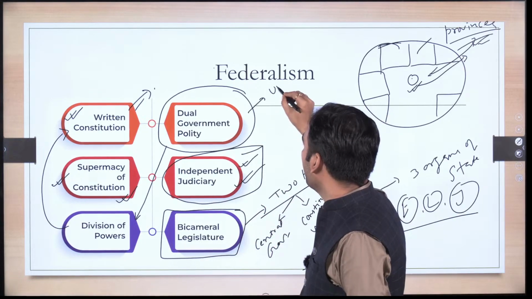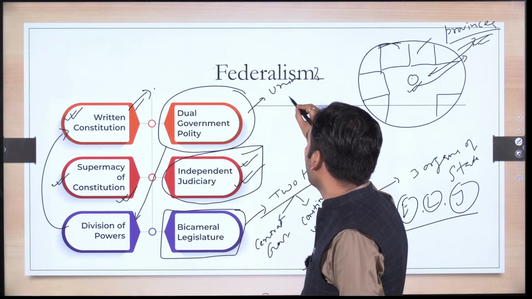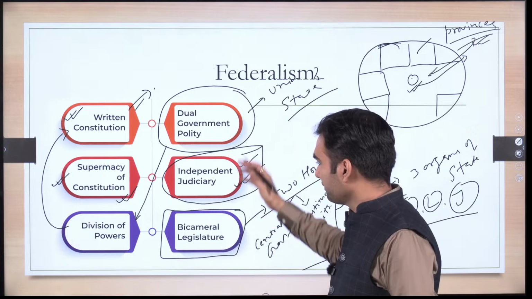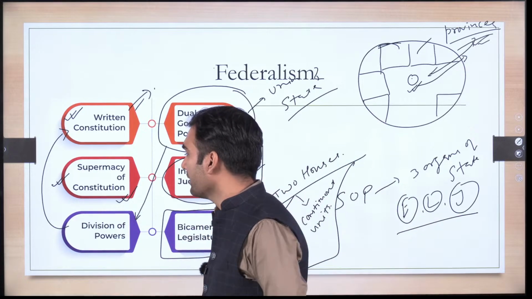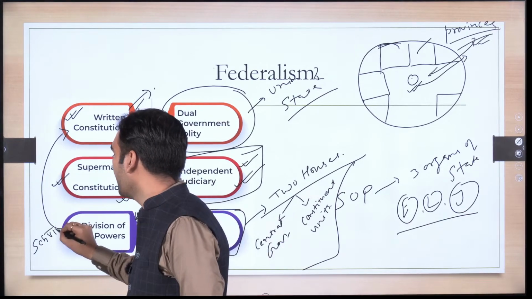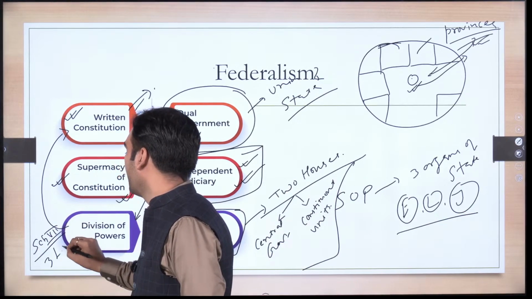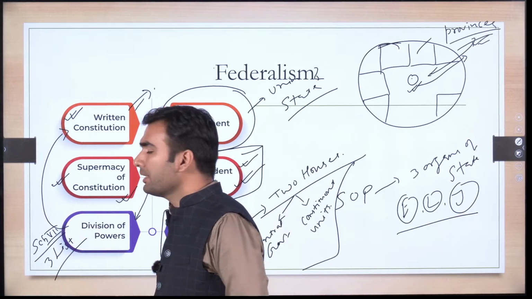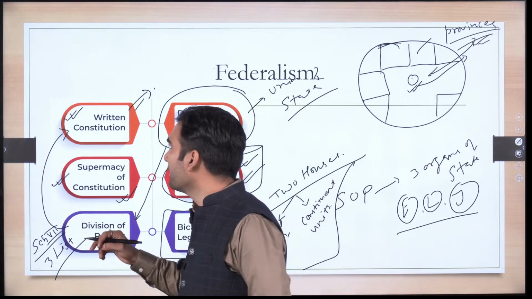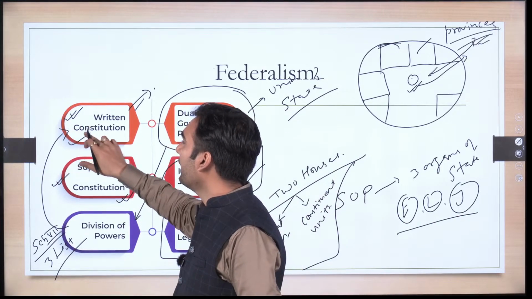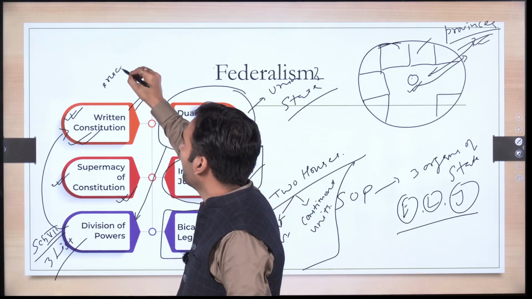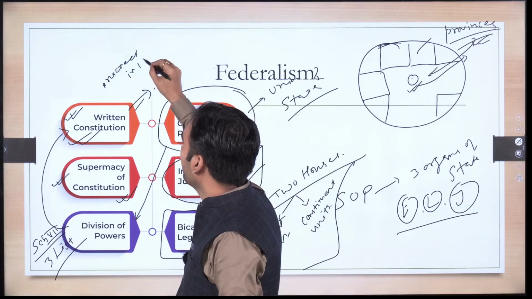India has union government and state government. So there is dual government polity. And there is division of powers. Where is this division of power? In Schedule 7. There are 3 lists: union list, concurrent list, and state list. After that, you will say that we have a written constitution which was enacted in 1950.